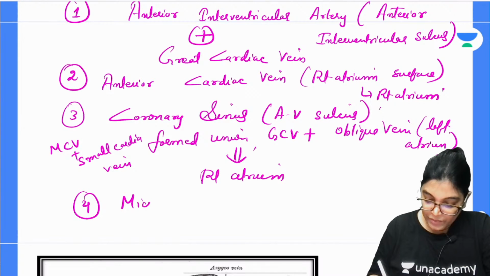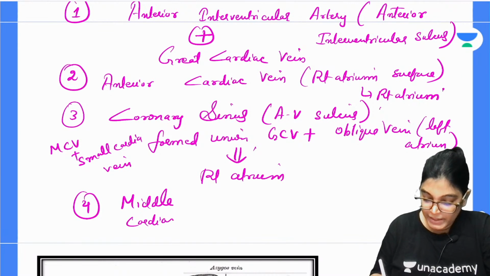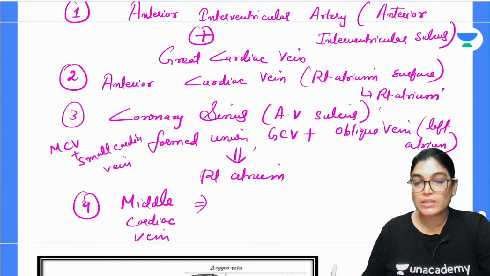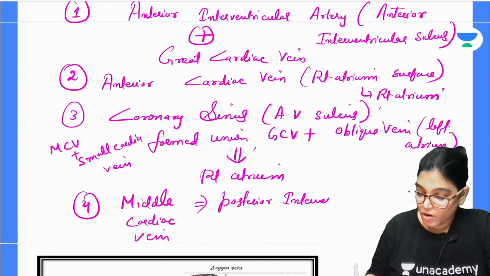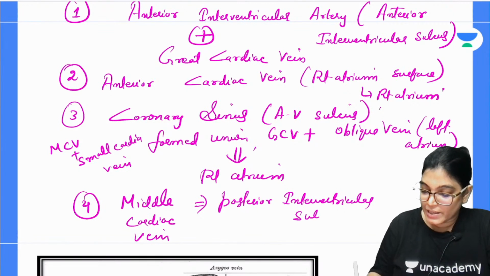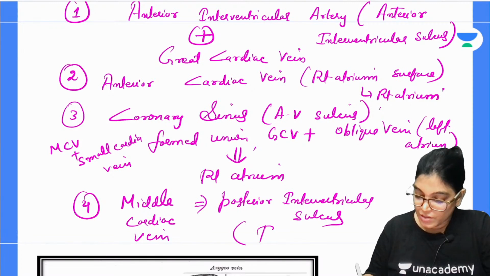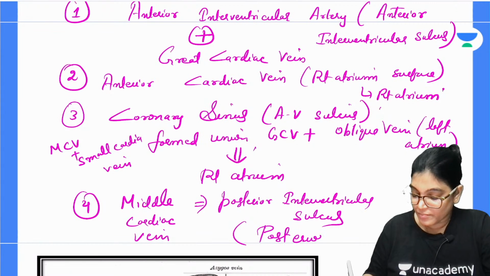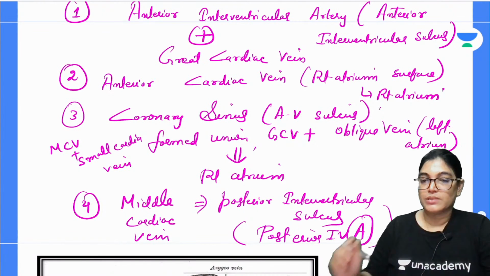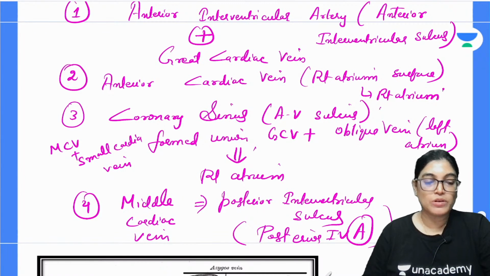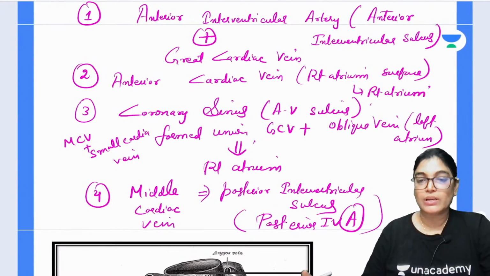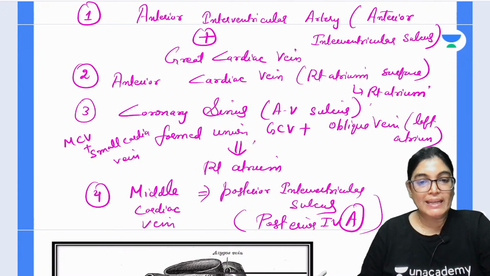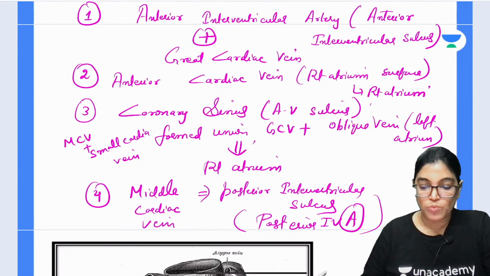Now the middle cardiac vein. The middle cardiac vein runs in the posterior interventricular sulcus. In the posterior interventricular sulcus, which artery is traversing? The posterior interventricular artery is traversing, so please note it down. The posterior interventricular artery is traversing along with the middle cardiac vein. What about the small cardiac vein? The small cardiac vein runs in the coronary sulcus along with the right coronary artery.